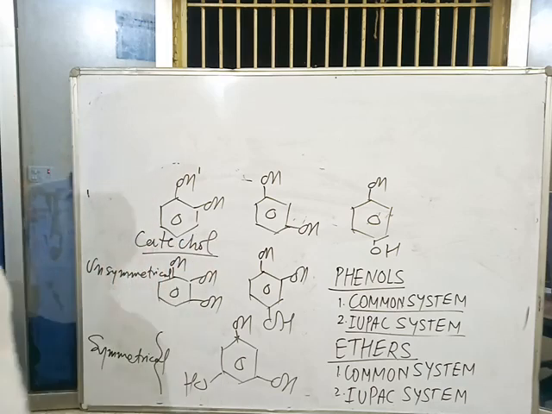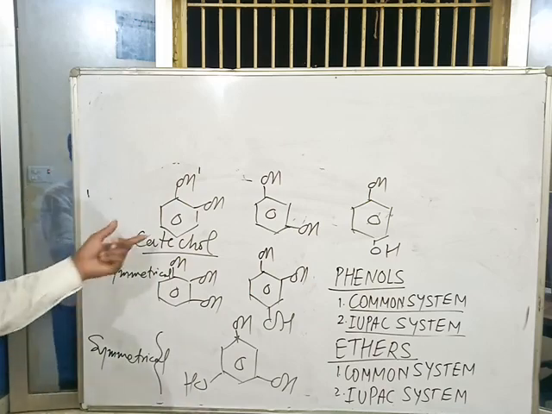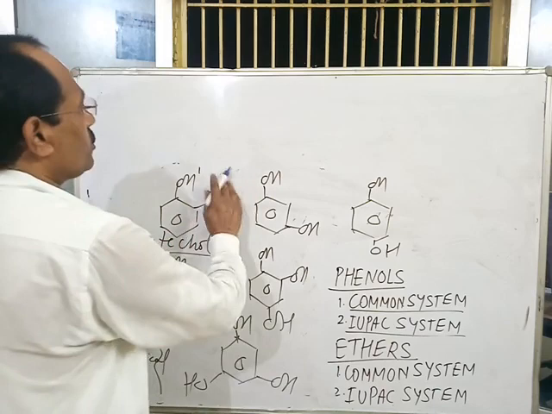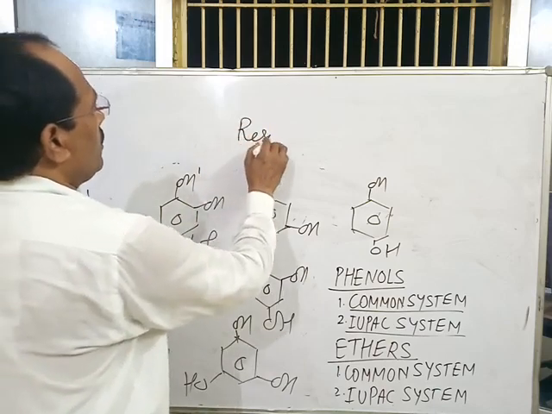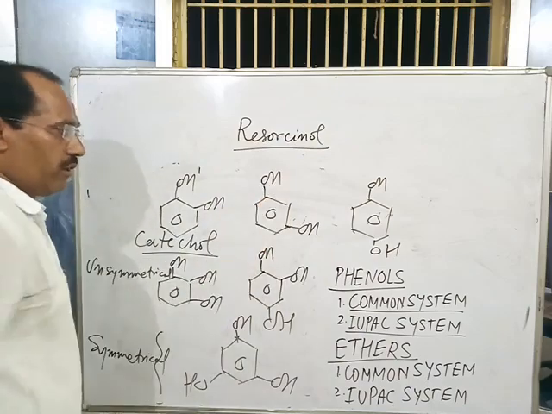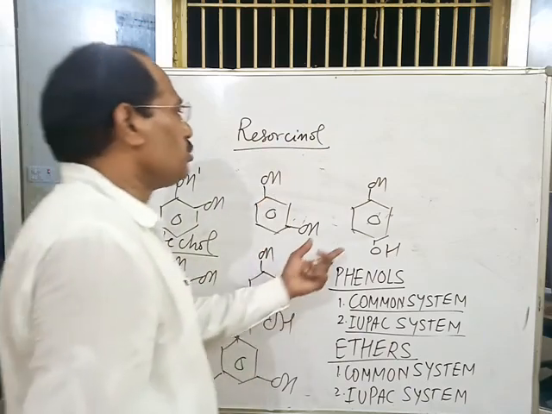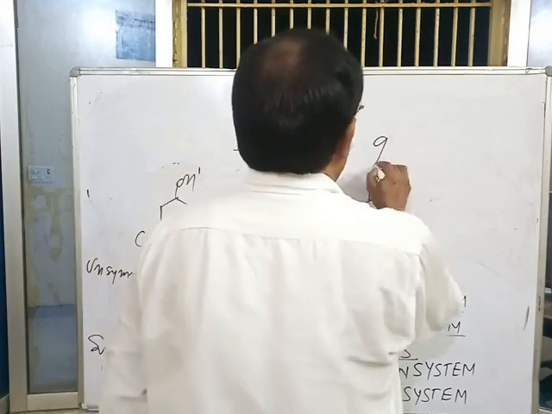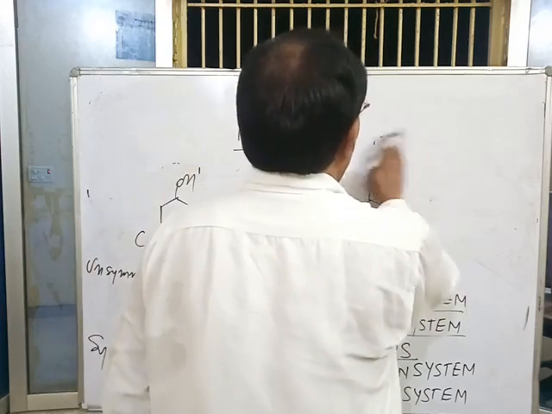This is the common name of this dihydroxyphenol. This is called resorcinol. This is resorcinol, and this one is called quinol.